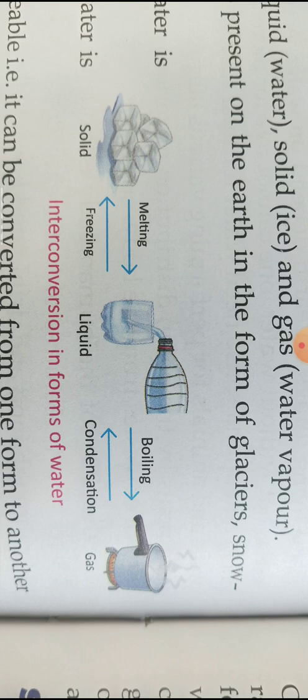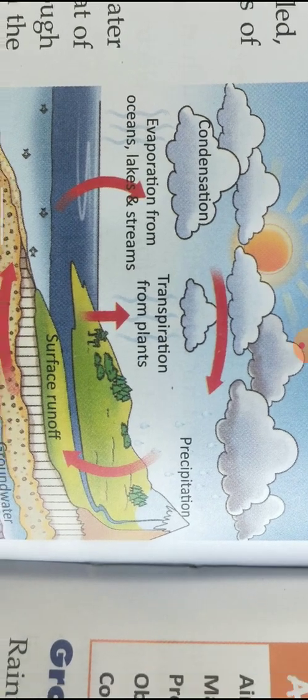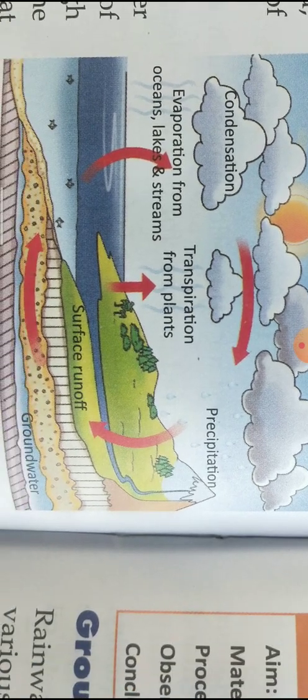So there are three phases or forms of water: solid, liquid and gas. Now we are discussing the water cycle. We know that from the lake, from the ocean, from the sea, water is vaporized and it condenses and forms a cloud.